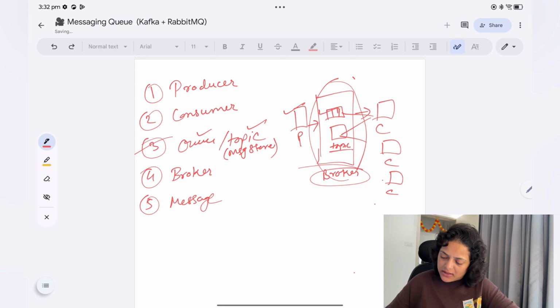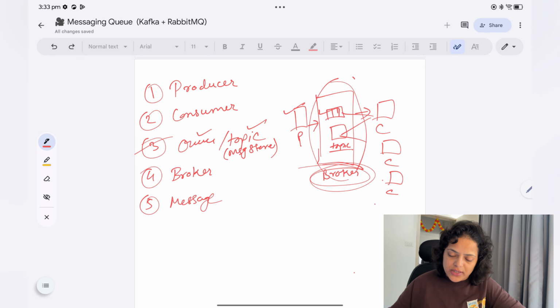So that was about queue and topic. Now the next one is the broker. The message manager is the system that receives messages from the producer, stores them, and delivers them to the consumer, and you can call it the brain of the messaging system. This is the one which does all the tasks: delivering the message, storing the message, and handling the failure of a message.